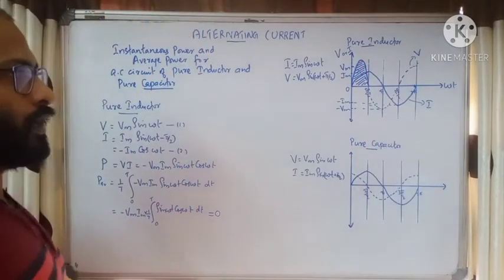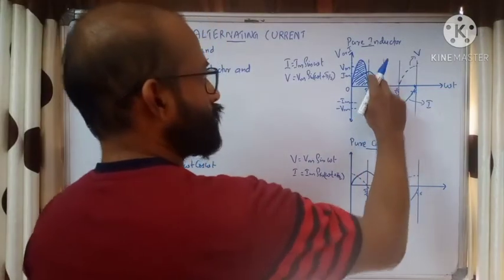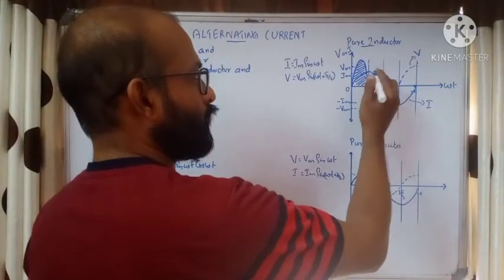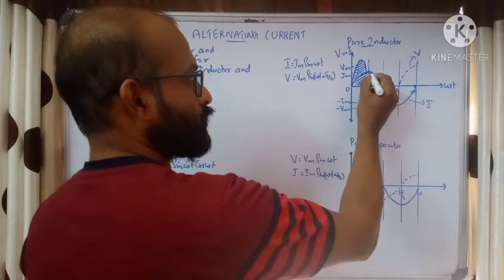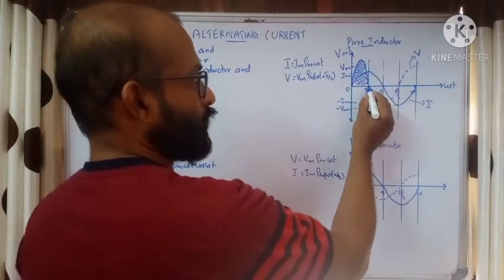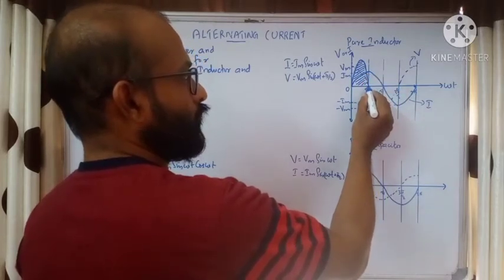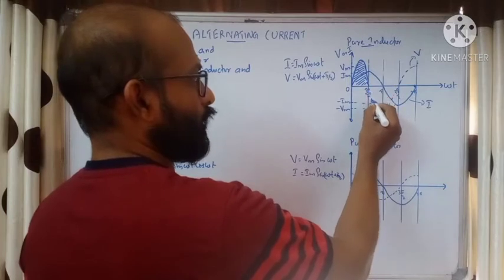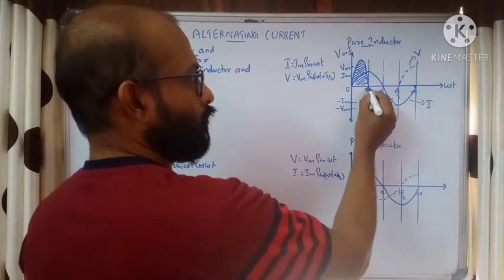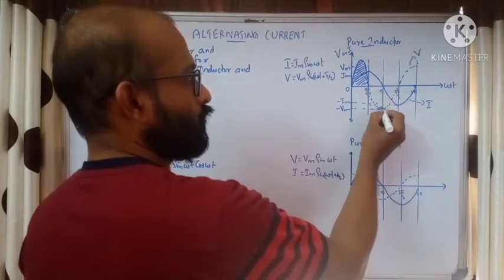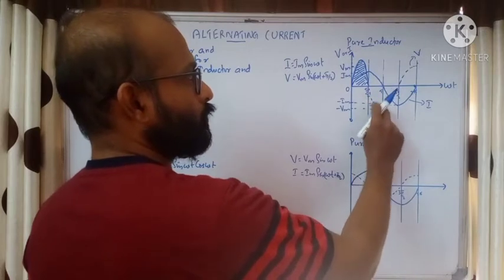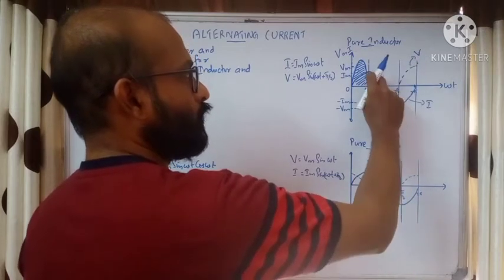Now next, when we consider from pi by 2 to pi, we have a positive maximum value of voltage, but the current is 0. Then we have a negative value for this region, from here to here. So we multiply negative voltage with a positive current.